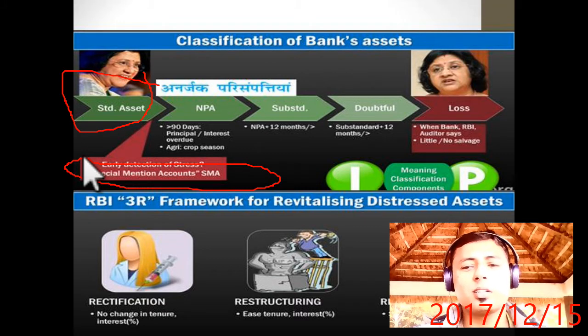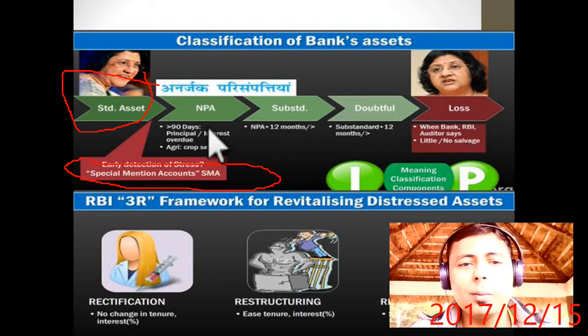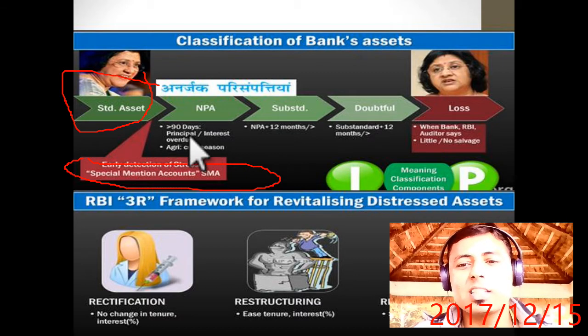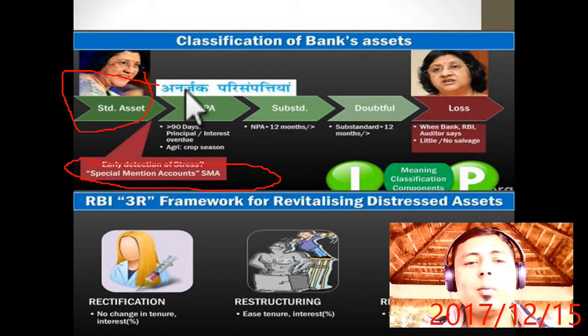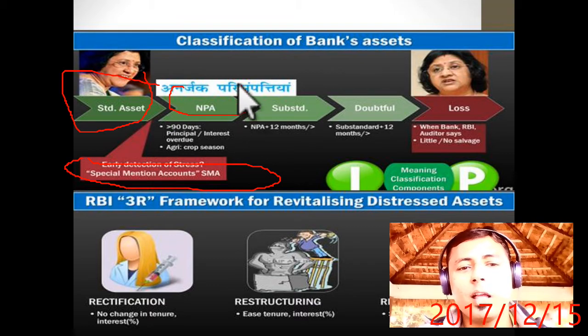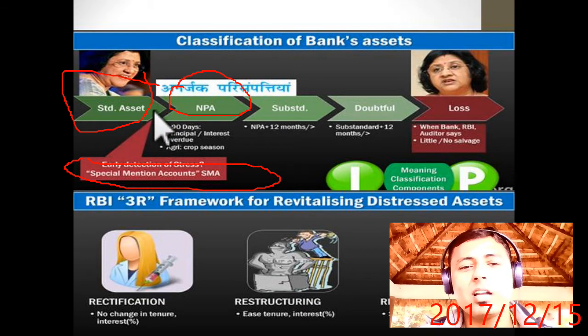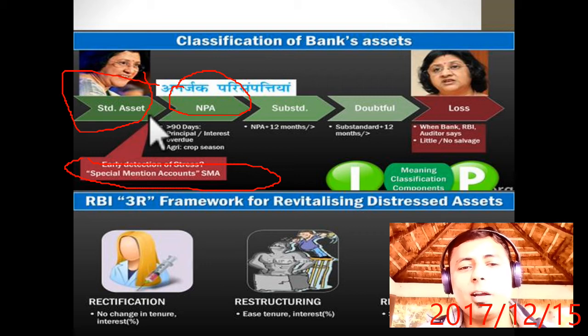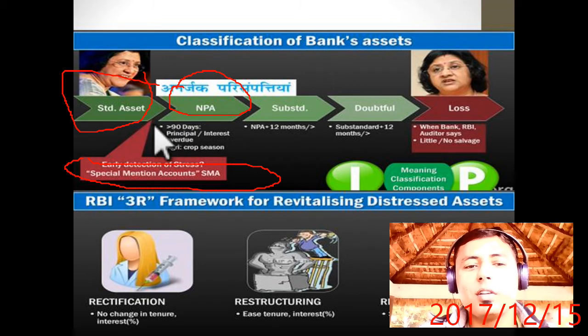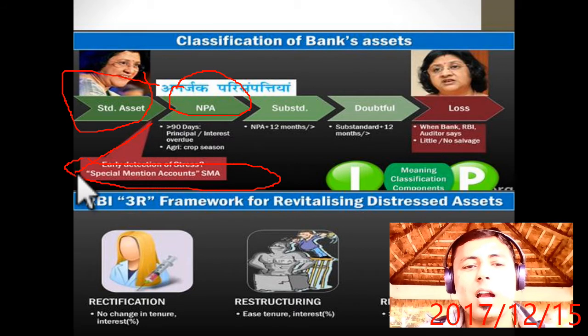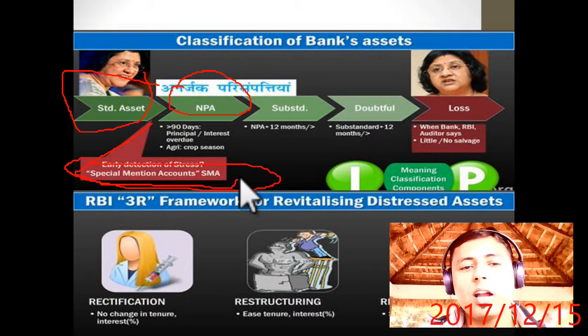But if you do not deposit your money for more than 90 days, that is principal or interest, then it will start to qualify as NPA. Now the problem of NPA started. There is a line between NPA and standard asset; if you start looking at the problem within this period, then it will be easy and the NPA will be less.